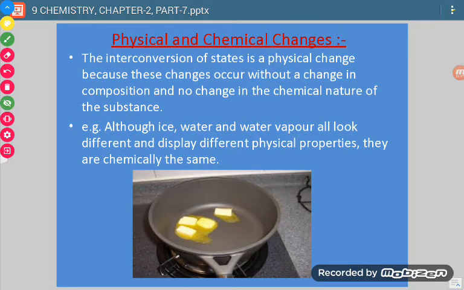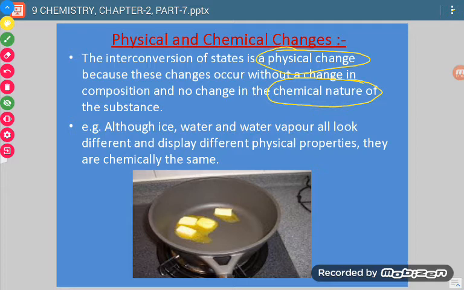First of all, we will be discussing what a physical change is. The interconversion of state is a physical change because these changes occur without a change in composition and no change in the chemical nature. So what is a physical change? It is when there is no change in chemical nature. Chemical properties do not change. If chemical properties do not change, then it is just called a physical change.